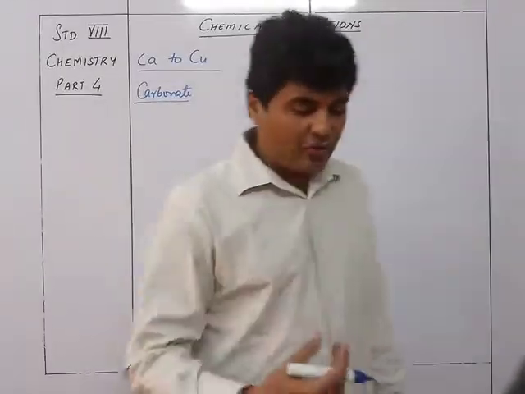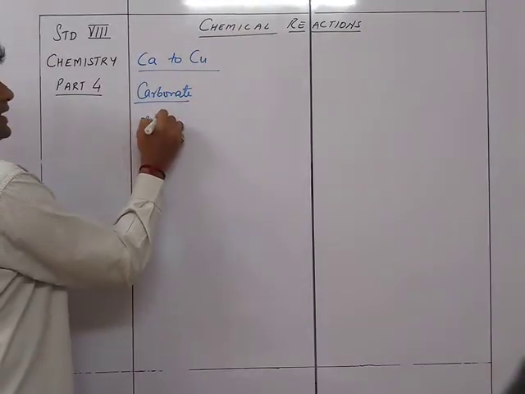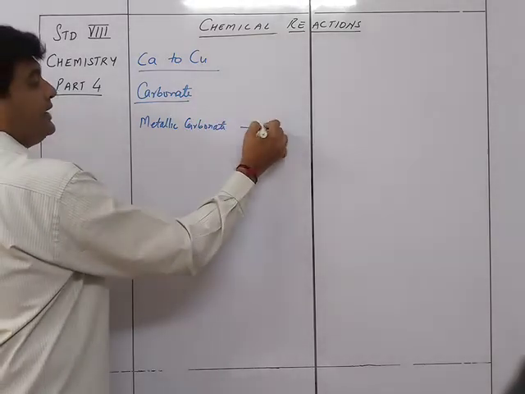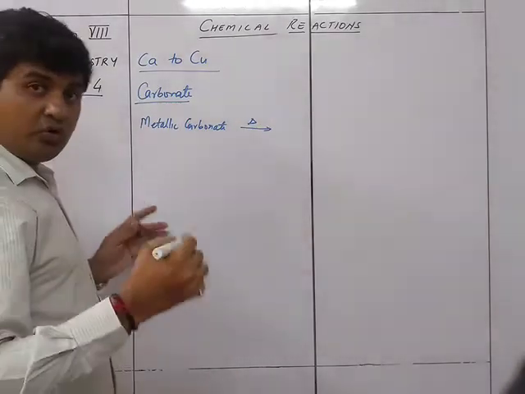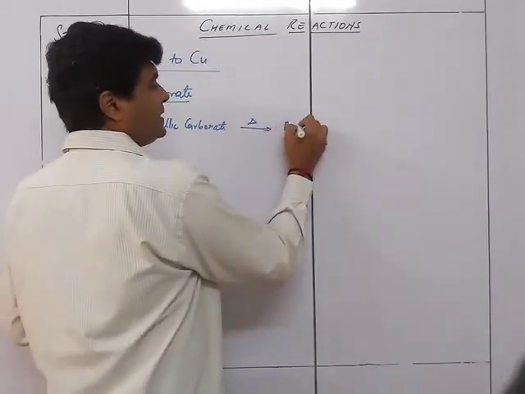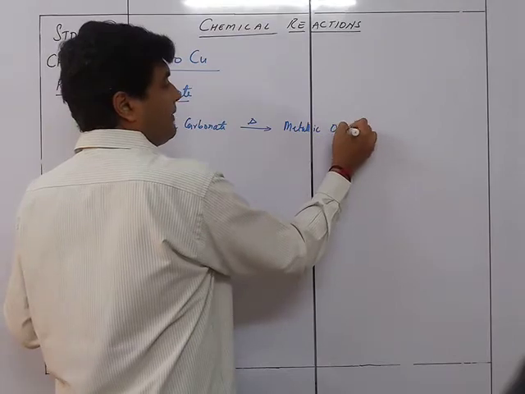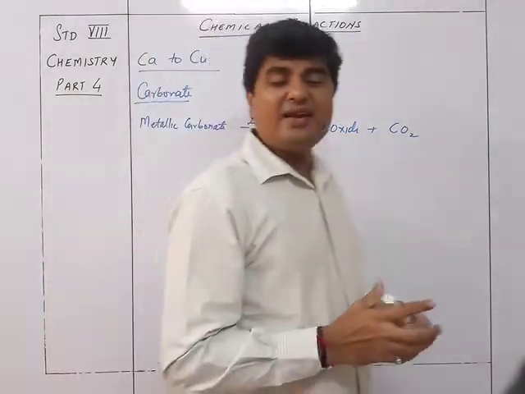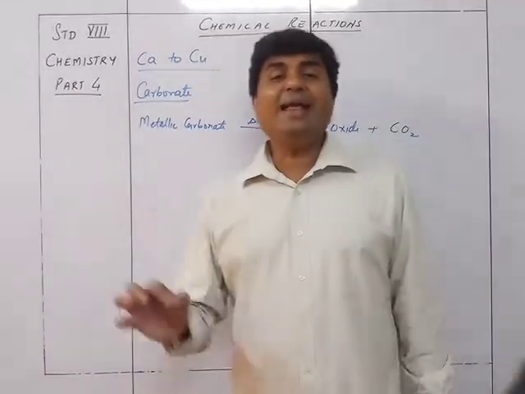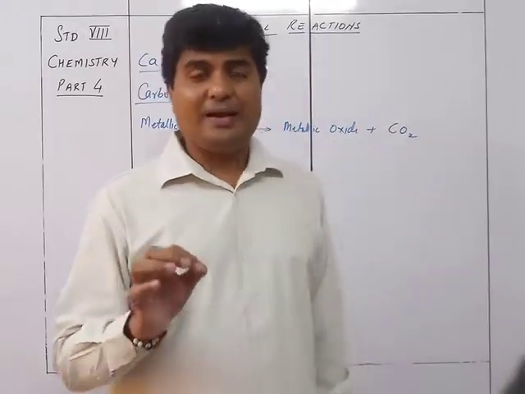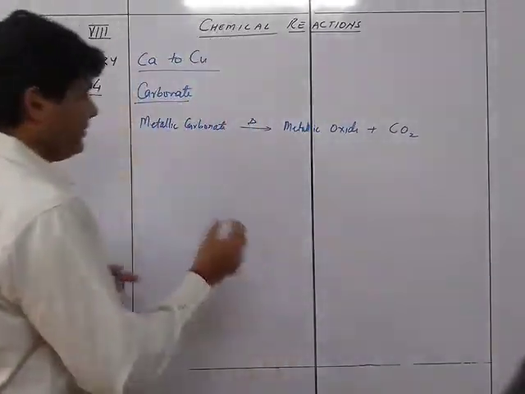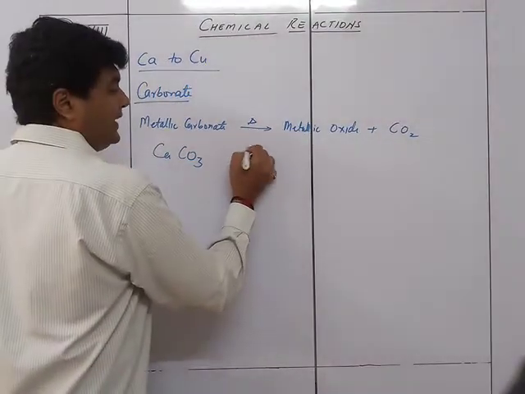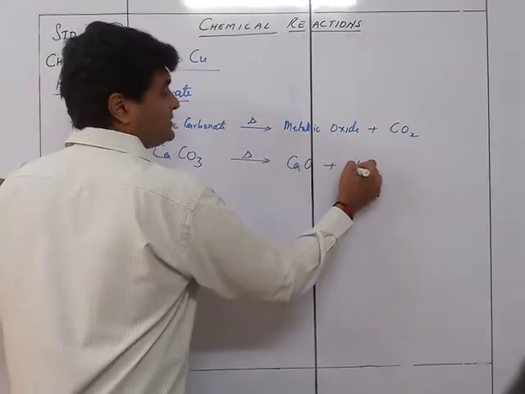or iron, what is going to happen is that a metallic carbonate on heating is going to decompose into metallic oxide plus carbon dioxide. This is a standard kind of reaction. Any carbonate when heated will give you metallic oxide plus carbon dioxide. So if I have CaCO3, that is calcium carbonate, on heating it will become CaO plus CO2.